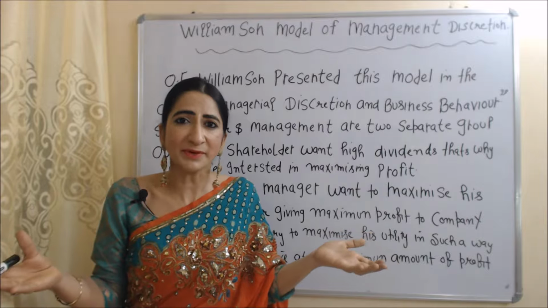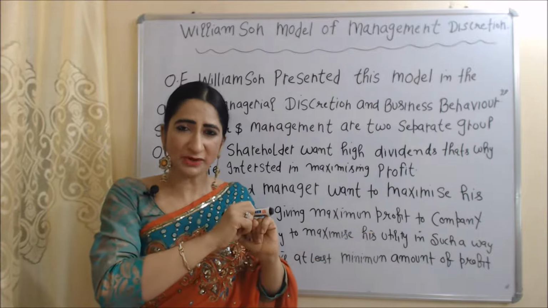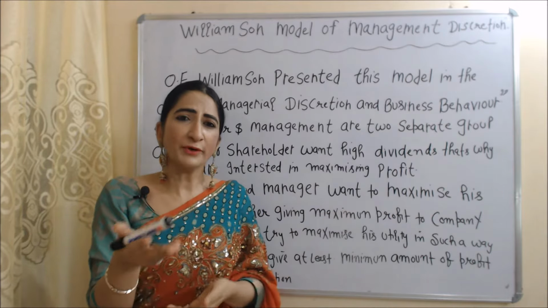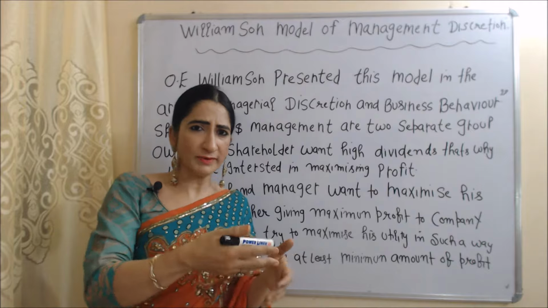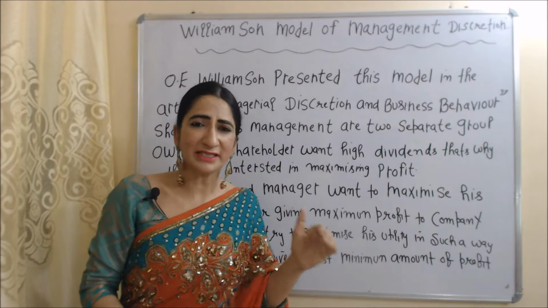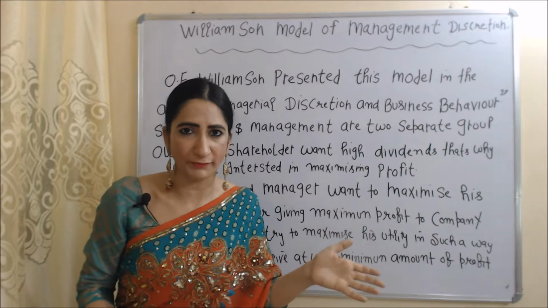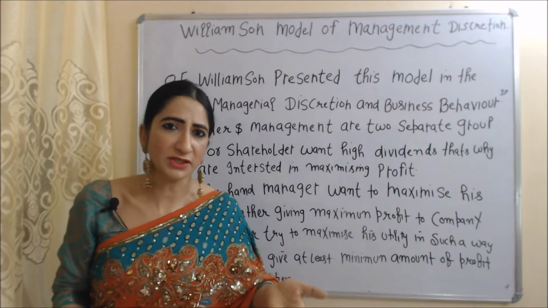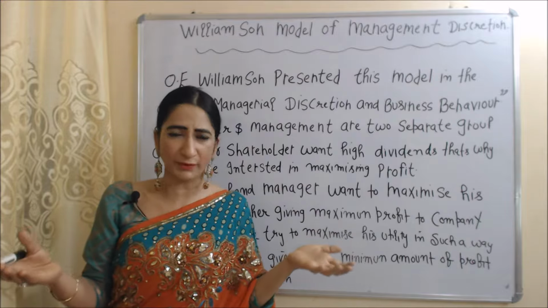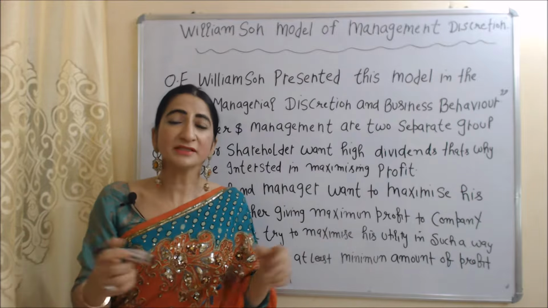Why are they separate if they are working in the same organization? Because they think differently from each other. For example, the owner, or we can say the shareholder, wants a high dividend. That's why they are interested in maximum profit. On the other hand, the manager wants to maximize their own utility rather than giving maximum profit to the shareholder. But this is not possible.